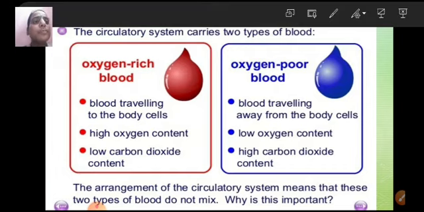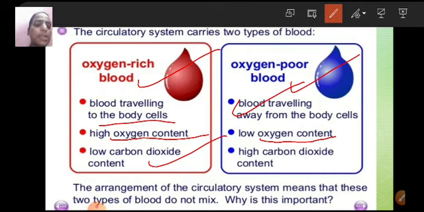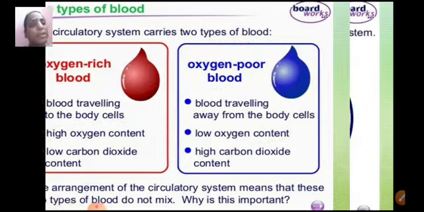So the two types of blood that will always be circulating in our body are oxygen rich blood and oxygen poor blood. Oxygen rich blood will be traveling to the body cells, whereas the carbon dioxide rich blood will be traveling away from the body cells. Oxygen rich blood will have high oxygen content, whereas the oxygen poor blood will have low oxygen content. Oxygen rich blood will have low carbon dioxide content. On the other hand, high carbon dioxide content will be present in the oxygen poor blood. The arrangement of the circulatory system means that these two types of blood should not mix.